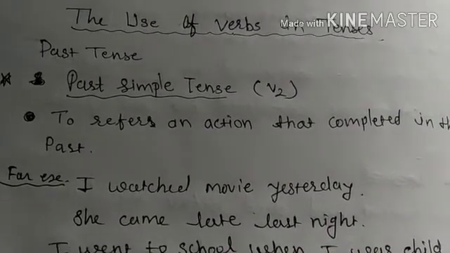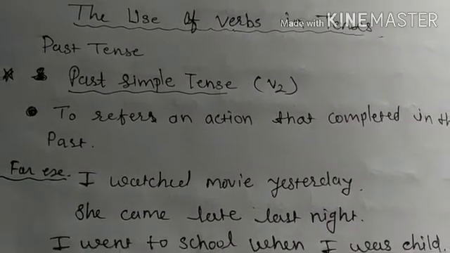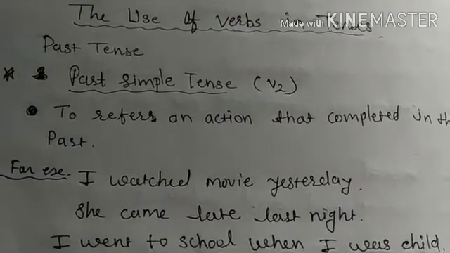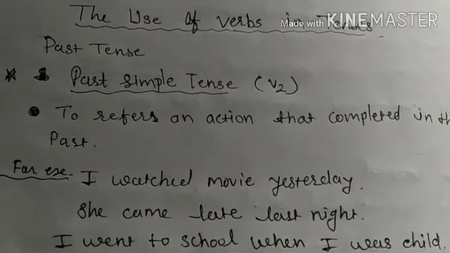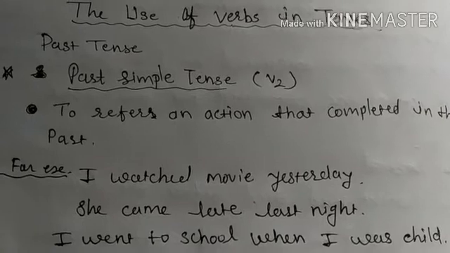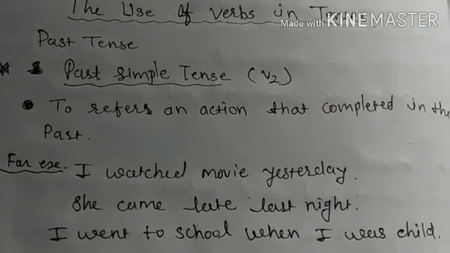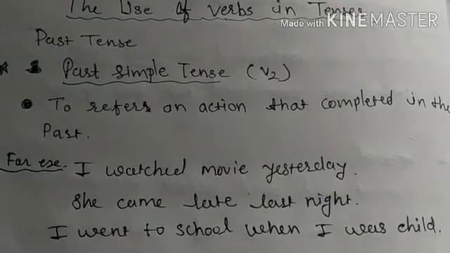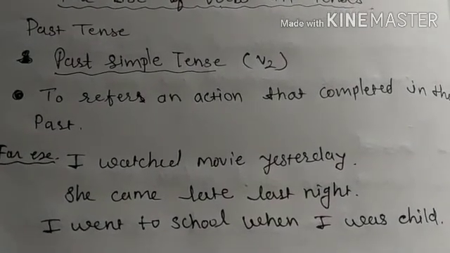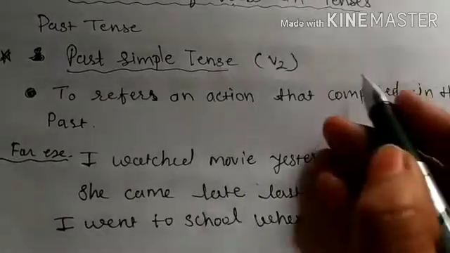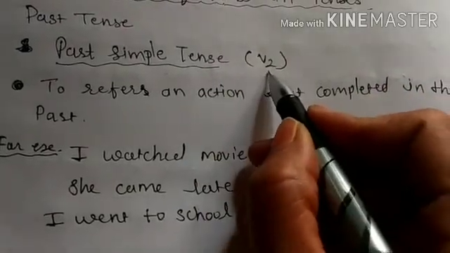In the previous class, we learned the present tense and its subtenses. There we learned simple present tense, present continuous tense, present perfect tense and present perfect continuous tense. Today we are going to start the next tense, past tense and its four subtenses. So the first tense is past simple tense and the structure of past simple tense is V2.